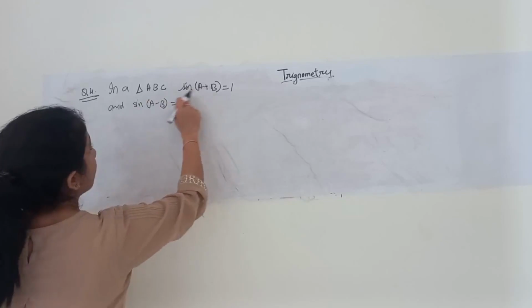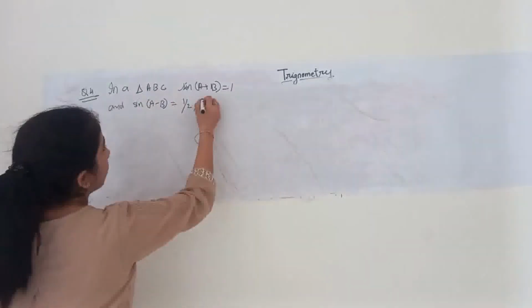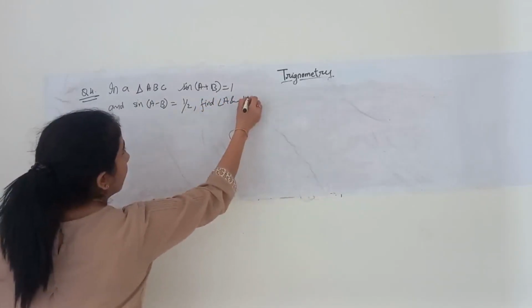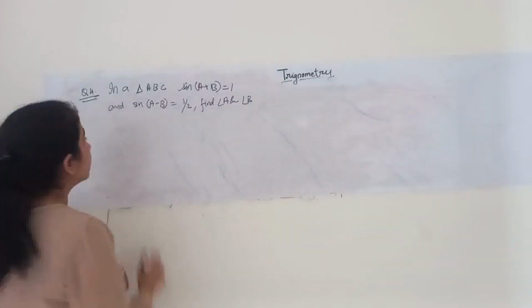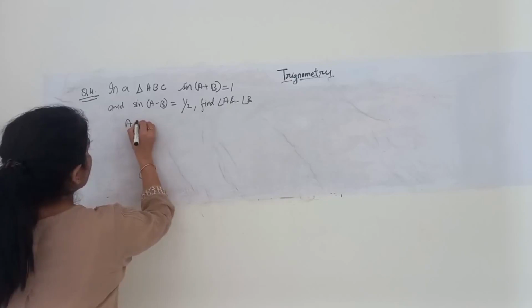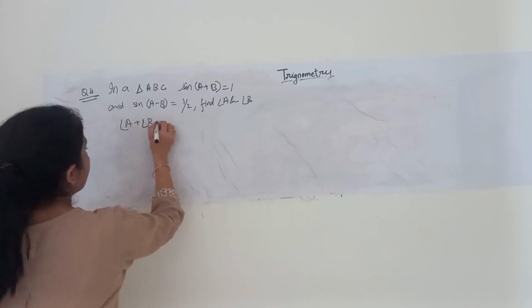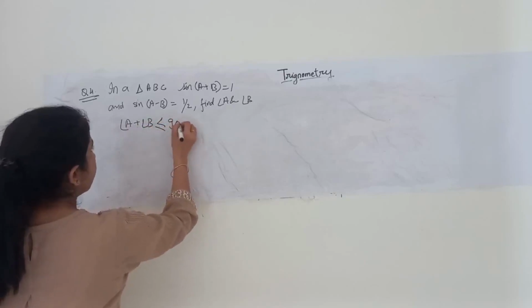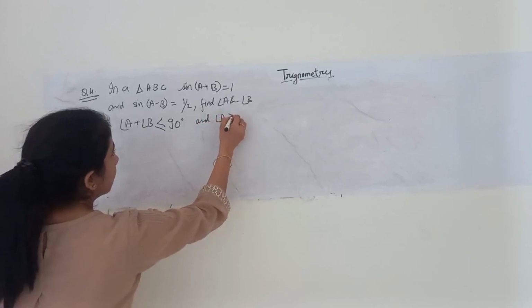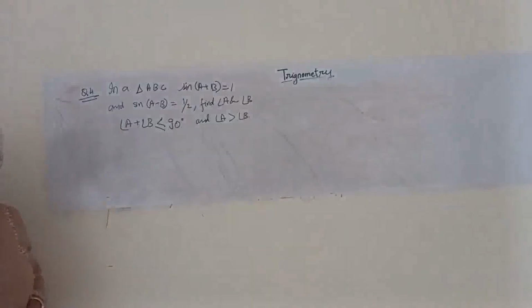We have to find angle A and angle B. What are the conditions given? Angle A plus angle B is less than or equal to 90 degree, and angle A is greater than angle B. These are the two conditions that are being given.